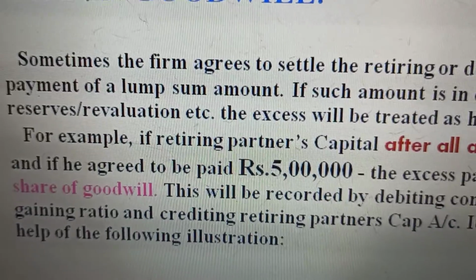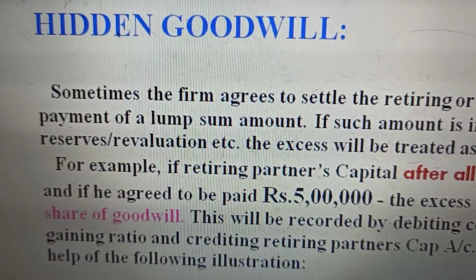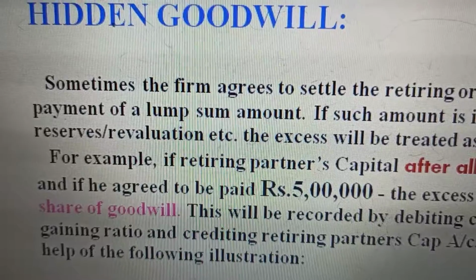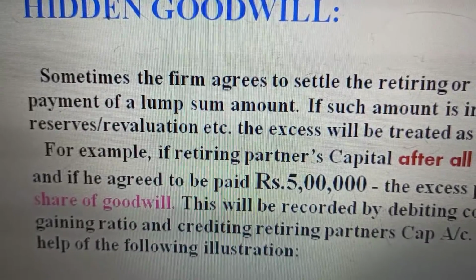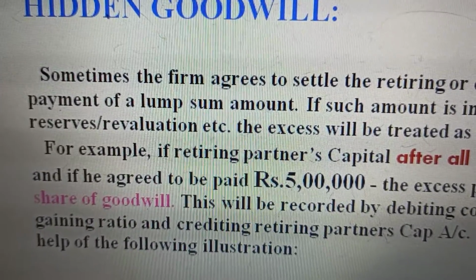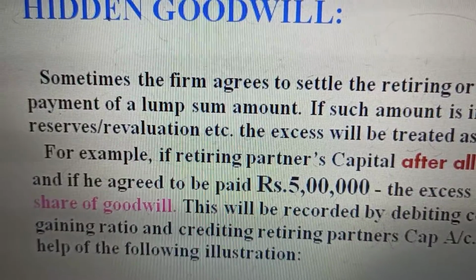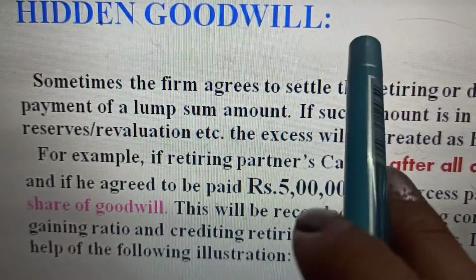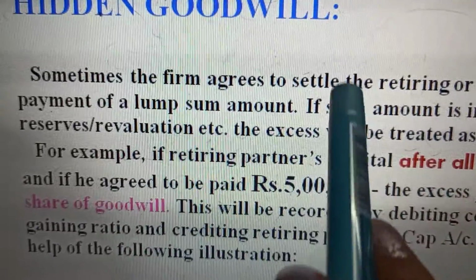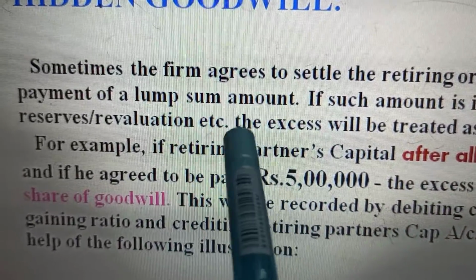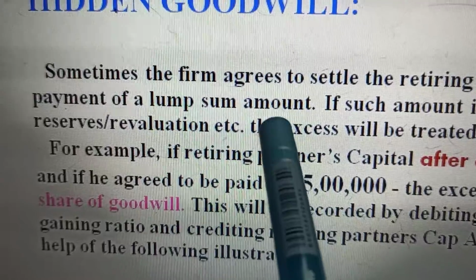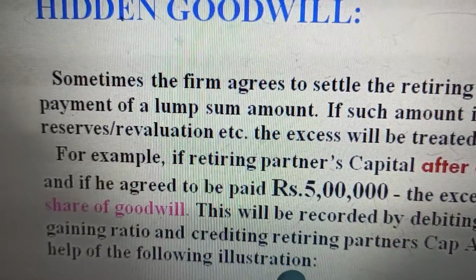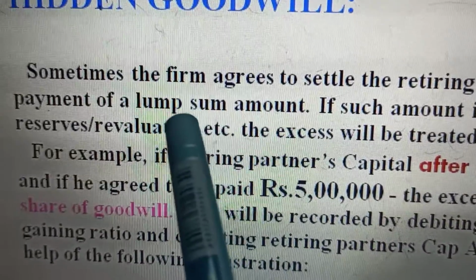Next, girls, we proceed to hidden goodwill. Hidden goodwill means the extra goodwill that is concealed in the total amount that is to be paid to the retiring partner. Remember, we had done hidden goodwill in the admission of a partner. Similarly, now we look at hidden goodwill at the time of retirement. This will be more applicable at the time of death of the partner. Let us see how hidden goodwill works.